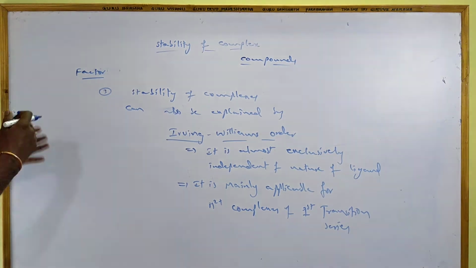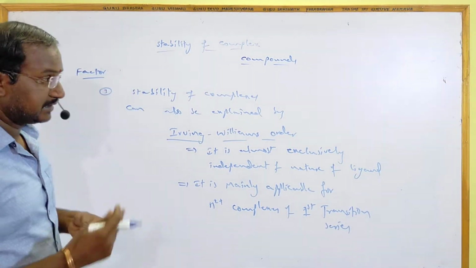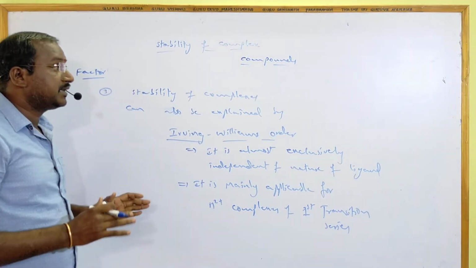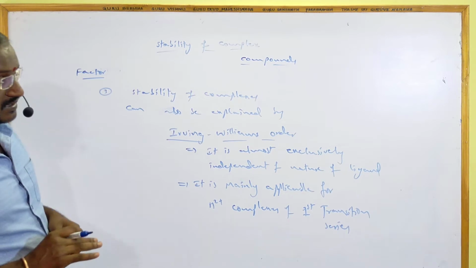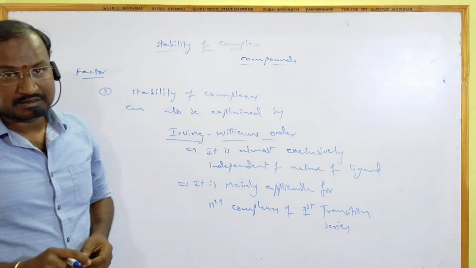General stability factors, so many are there. More CFSE, more stability; less CFSE, less stability. That is common. But here, the stability order of M2+ complexes of the first transition series can be exclusively explained by Irving-Williams theory.